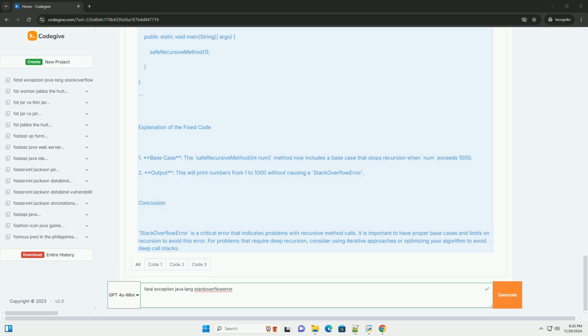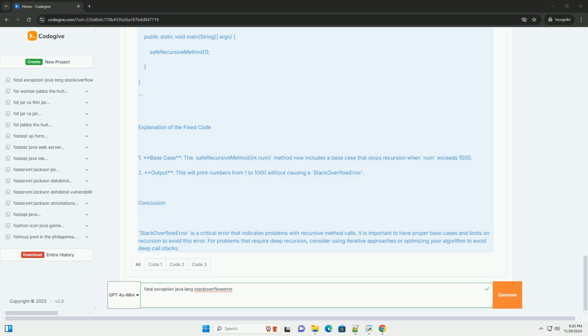Common causes. 1. Infinite recursion. The most common cause of stack overflow error is infinite recursion, where a method keeps calling itself without a terminating condition. 2. Deep recursion. Even if there is a terminating condition, deep recursion with a large number of calls can exhaust the available stack space.